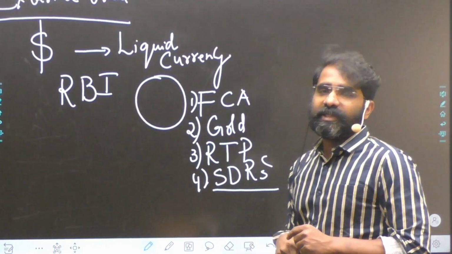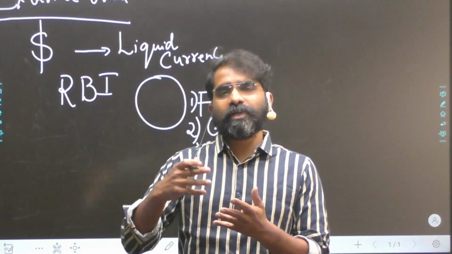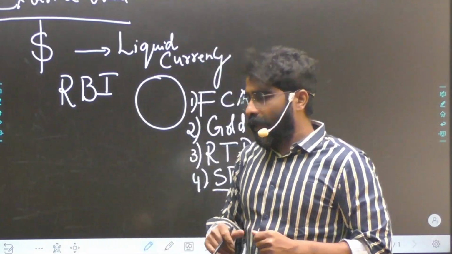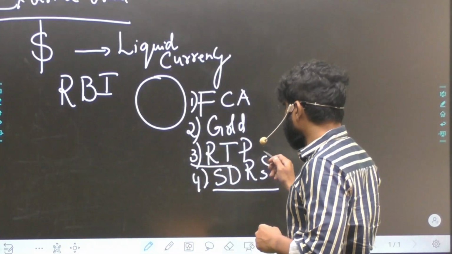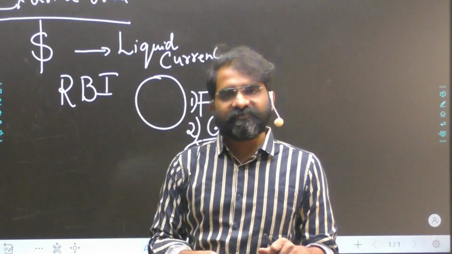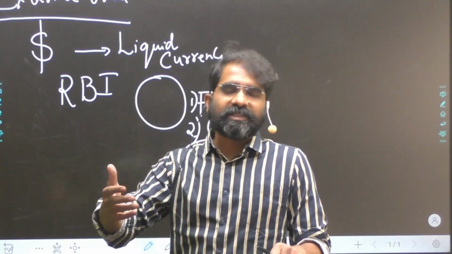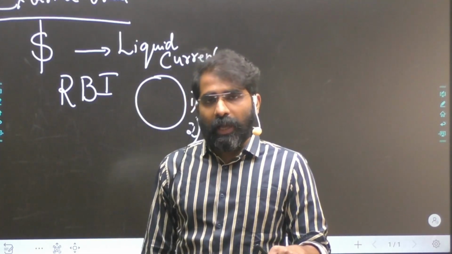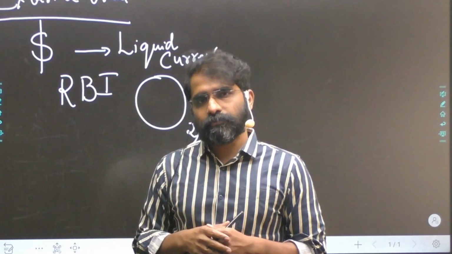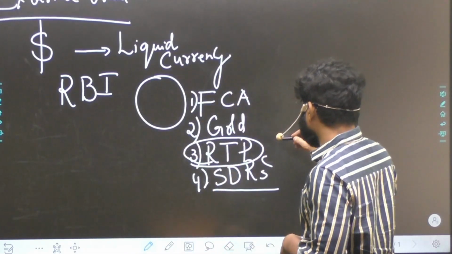Foreign currency assets is basically dollar, euro, pound, and yen. This is the major chunk, and this is the order, in fact. Now, when I use the word RTP, reserve tranche position, when we take subscription into IMF, there is some amount which we pay, called the subscription amount. The amount which we pay depends on the quota, which is given under IMF.